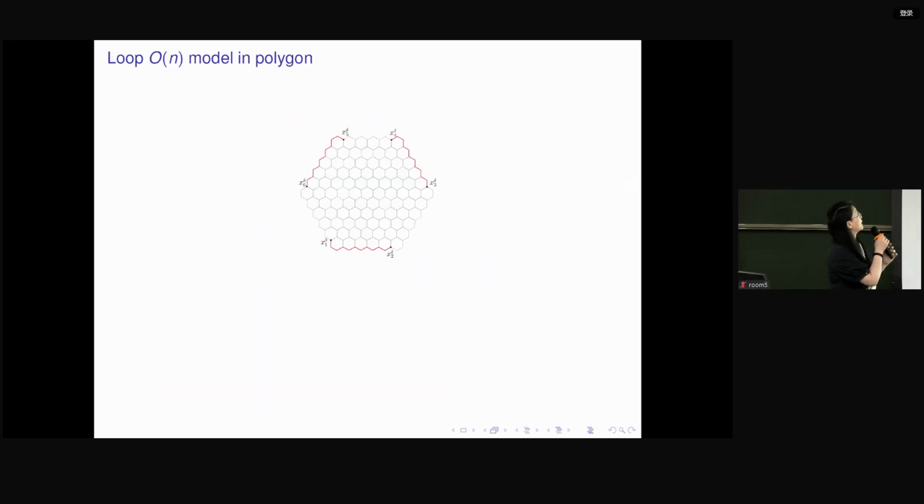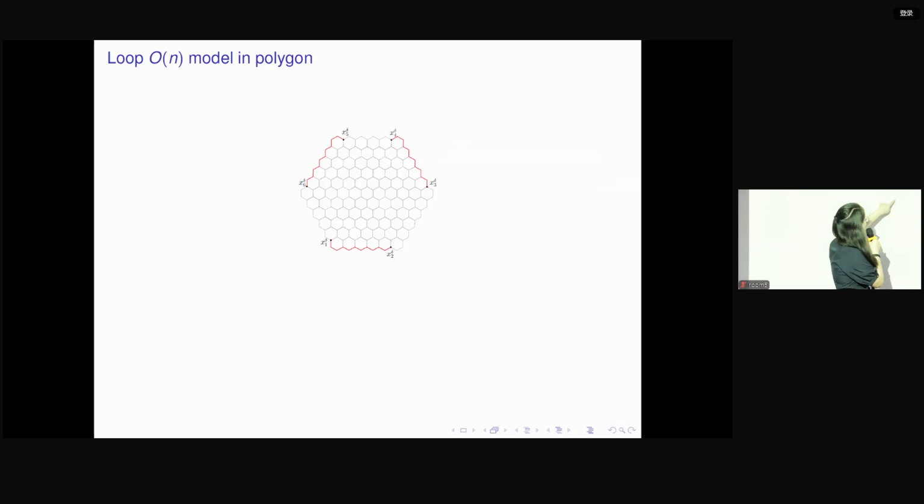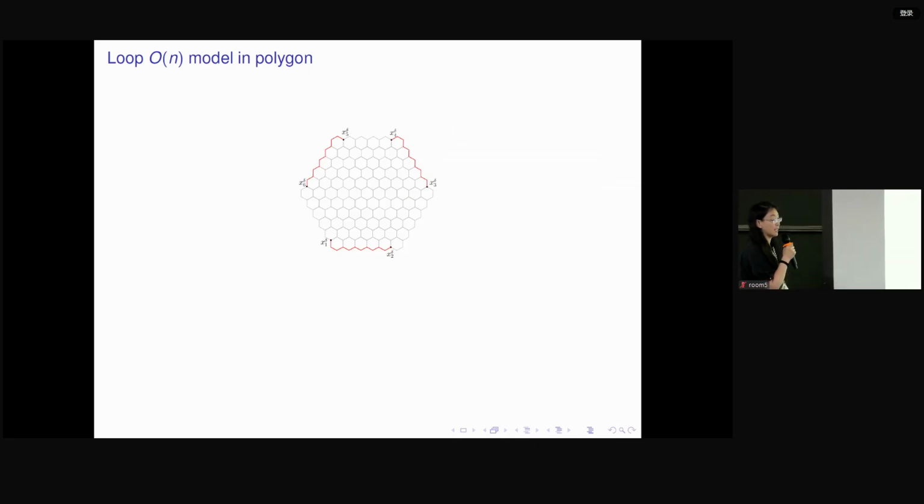So what do I mean by connection probability? I consider this loop model in a polygon. This is a polygon with 6 marked points, x1 to x6. For this model, I require the alternating boundary condition. This means that all the edges from 1 to 2 are open, all the edges between 3 and 4 are open, and all the edges between 5 and 6 are open. So this is my boundary data.